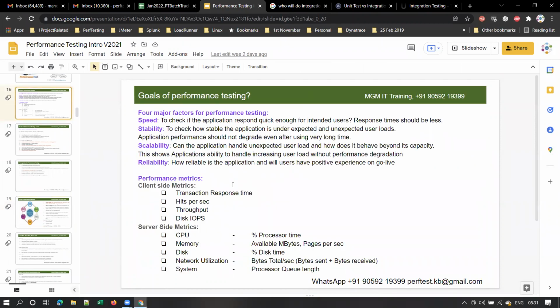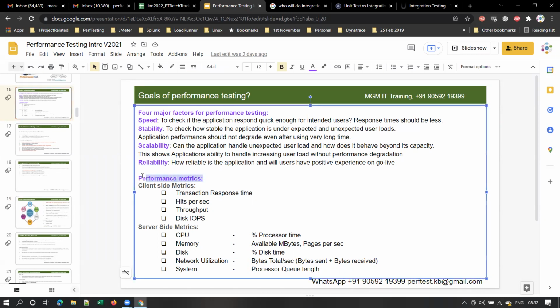All right. Sure, sir. Okay. And we will discuss performance metrics in the coming sessions. However, let me give a quick overview. What is meant by performance metrics? Performance metrics means what do we measure when we do performance testing, or what are the important metrics that we need to consider.